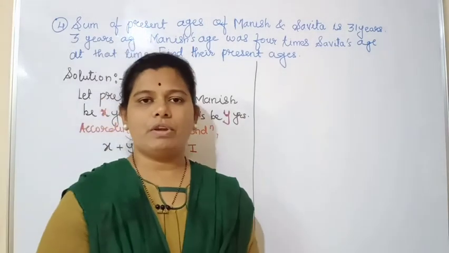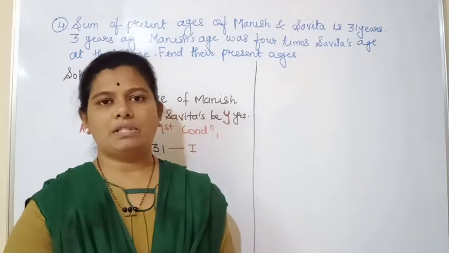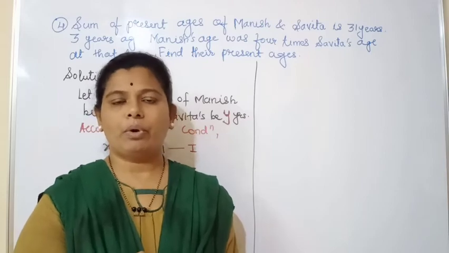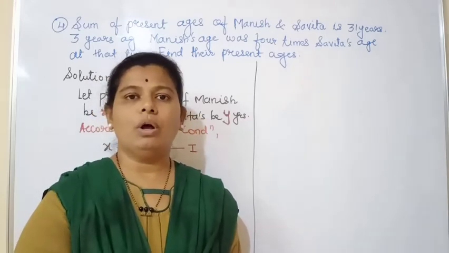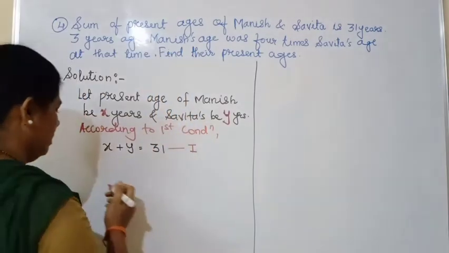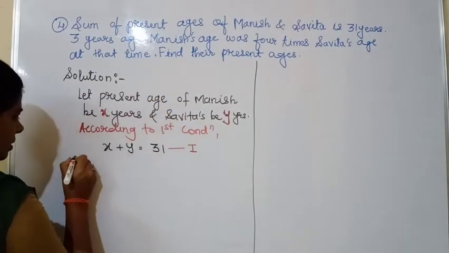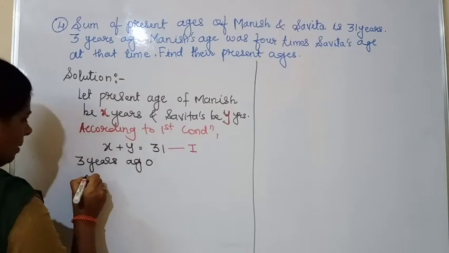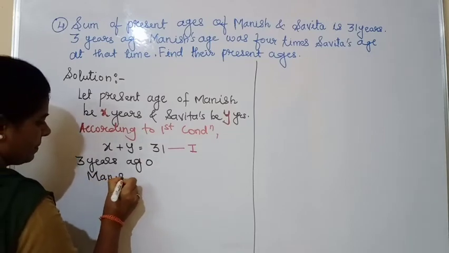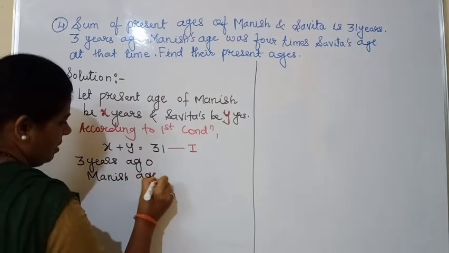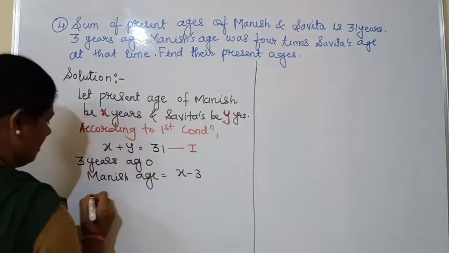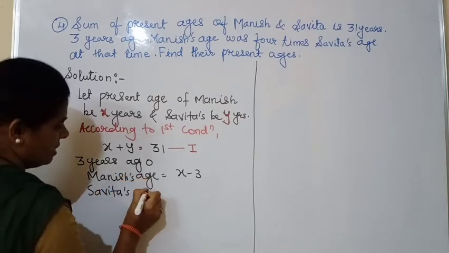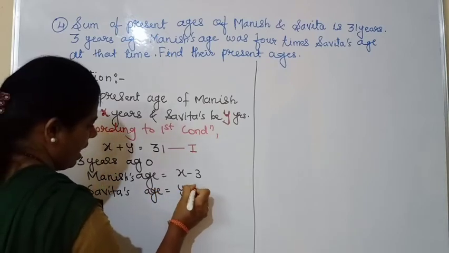Now the second sentence they have given, that is 3 years ago. Always remember, ago means we have to go back, so we have to do minus. Okay, how many years back? That is 3 years. Okay, so we'll write here: 3 years ago, Manish's age is equal to X minus 3 and Savita's age is equal to Y minus 3.